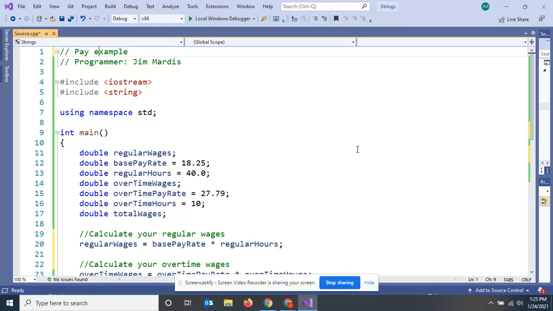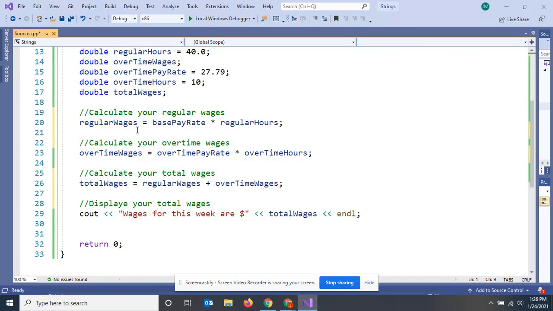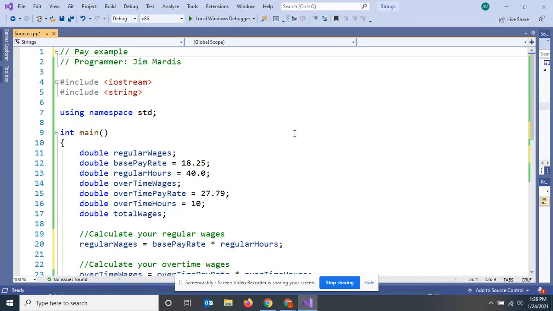So let's just talk about this one. I've already typed the whole thing in, so you don't have to sit and watch me type. I put include string, but I don't think I use any strings in this program. This would have worked with just the basic shell, but if you've got extra header files inside your program, it doesn't matter. It just makes those available, and if they're not used, they're not used. So it's the basic shell, iostream, using namespace, int main, return 0, right?